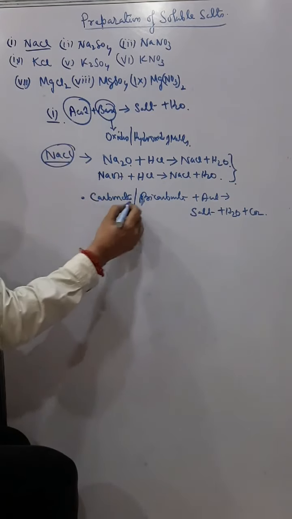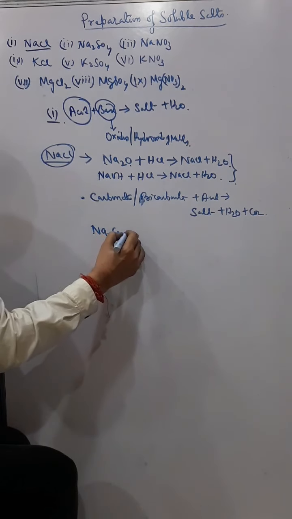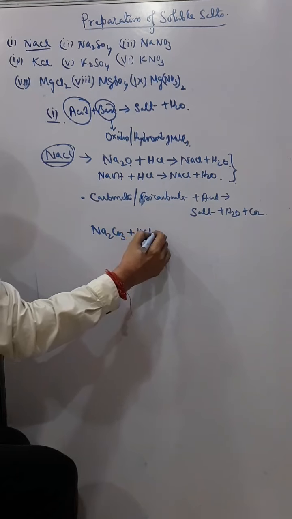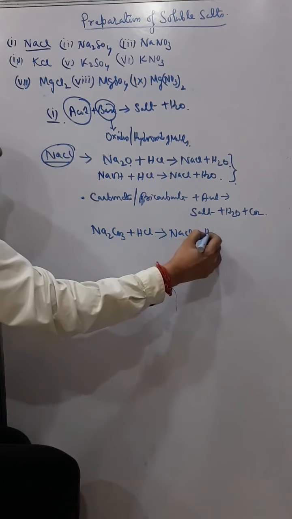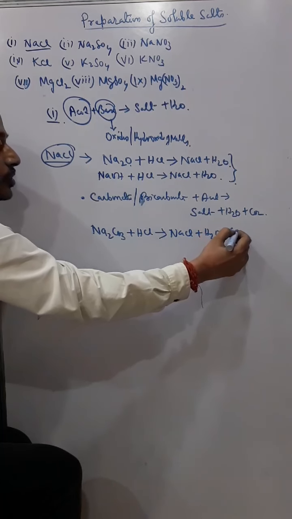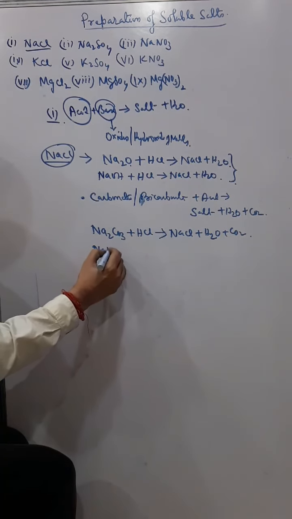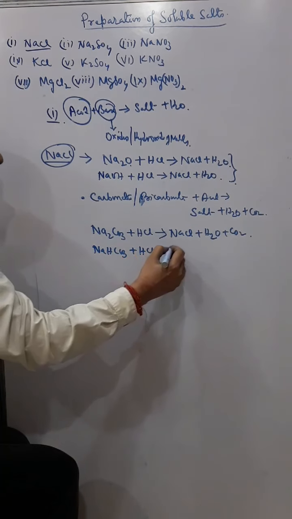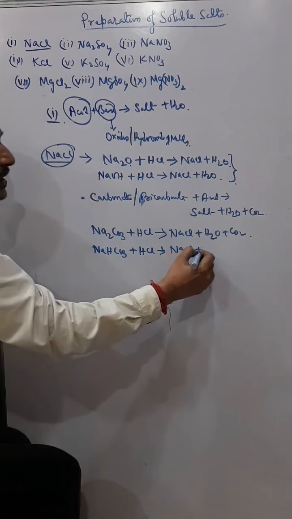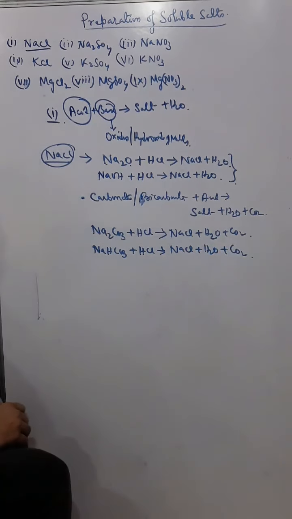I use sodium carbonate: Na2CO3 plus HCl will give you NaCl plus H2O plus CO2. I can also use sodium bicarbonate: NaHCO3 plus HCl. What we get is NaCl plus H2O plus CO2.